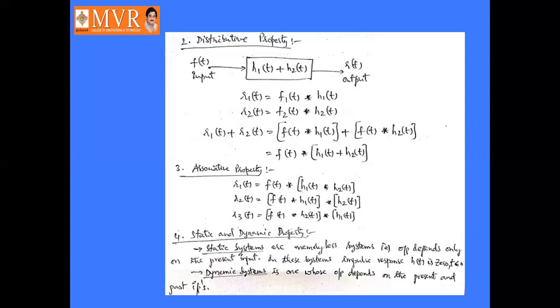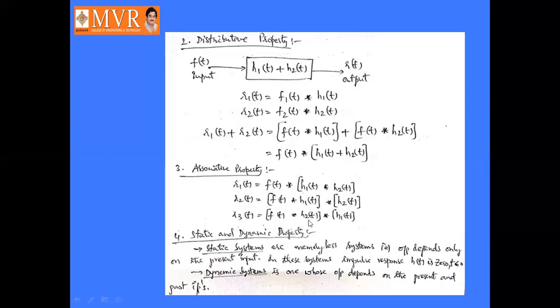Then the associative property can be represented as r1 of t is equal to f of t convolved with h1 of t convolved with h2 of t. This can be modified as r2 of t is equal to f of t convolved with h1 of t whole convolved with h2 of t. And r3 of t is equal to f of t convolved with h2 of t whole convolved with h1 of t.